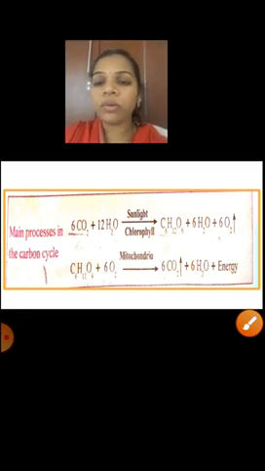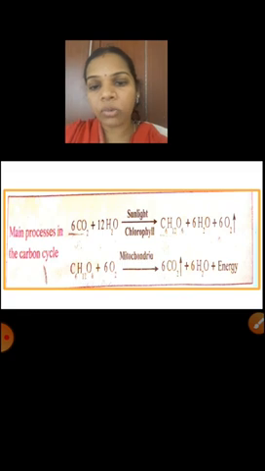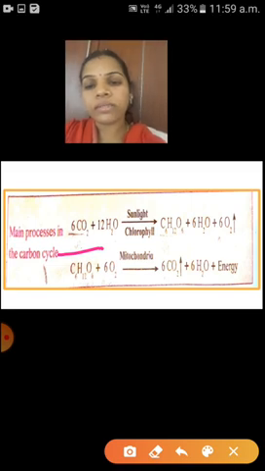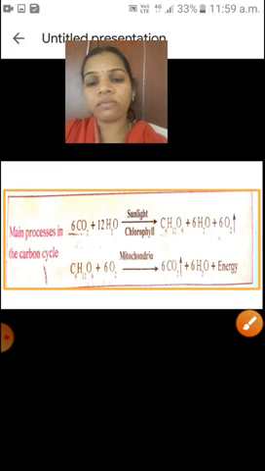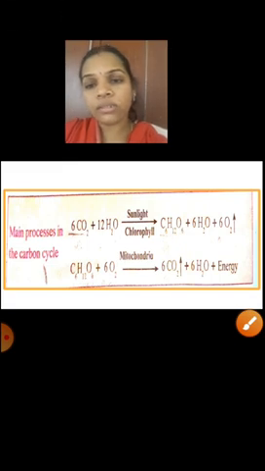that is the main process in the carbon cycle. Children, this equation is in your textbook. I will explain it now. You have to listen. Yes, first one is carbon dioxide combined with water in the presence of sunlight and chlorophyll. That means chlorophyll, where is it present? Plants. That is the green color pigment. So this first step is what? Photosynthesis.